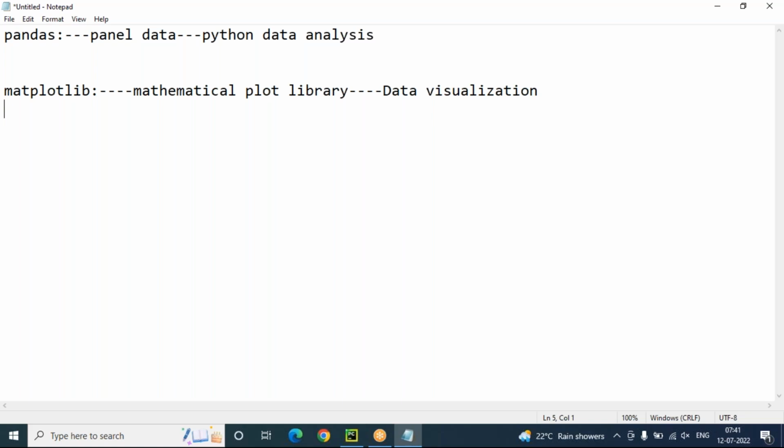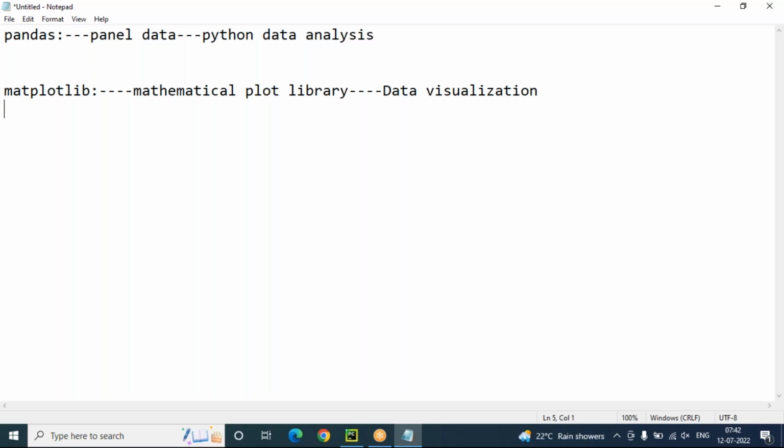How can we pass our data as input? In the form of a list, a tuple, or any Python data structure, we can provide the data. Once you provide your data in the form of a tuple, list, set or dictionary, whatever the format, only then will pandas analyze the data, or matplotlib visualize it.